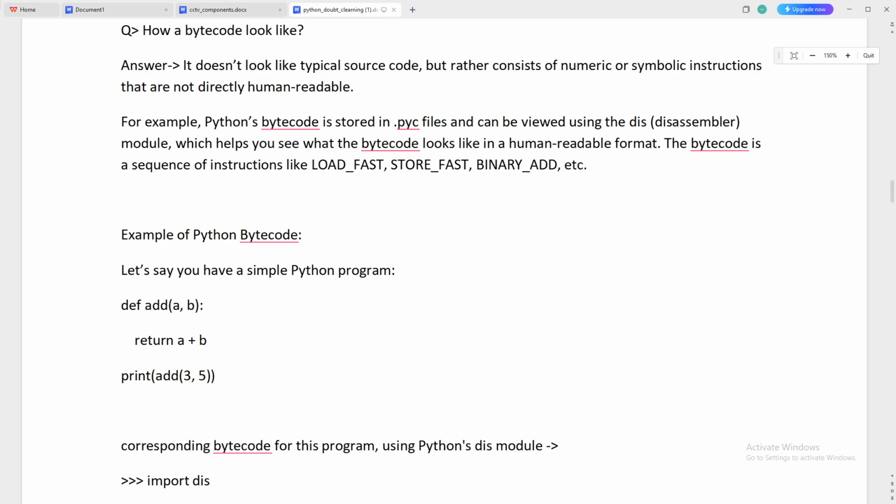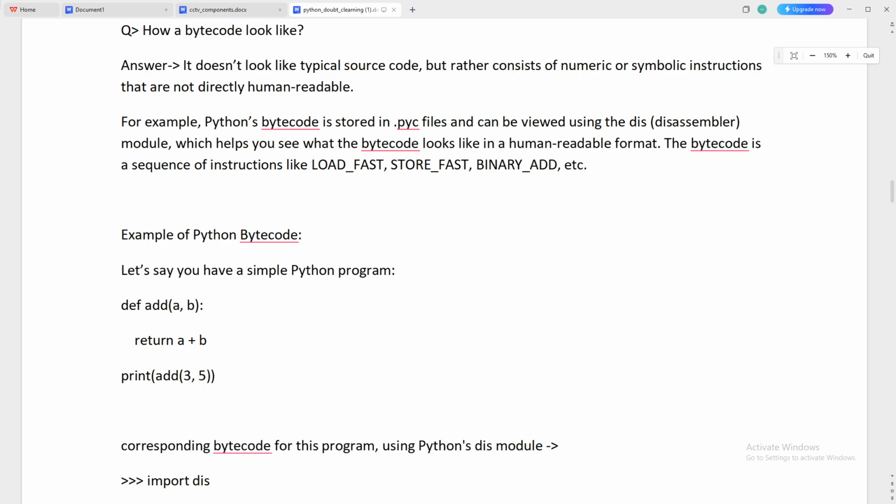It doesn't look like typical source code, but rather consists of numeric or symbolic instructions that are not directly human readable. For example, Python bytecode is stored in .pyc files, as I studied earlier, and can be viewed using a disassembler.